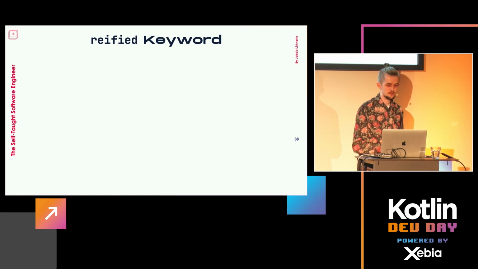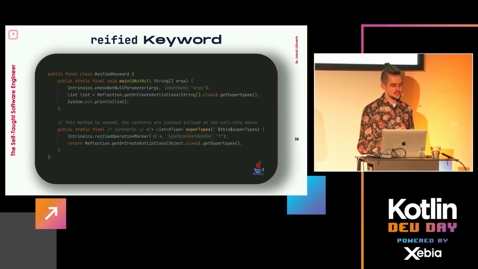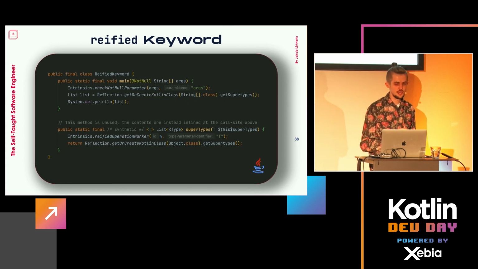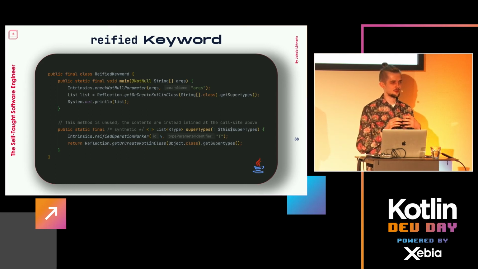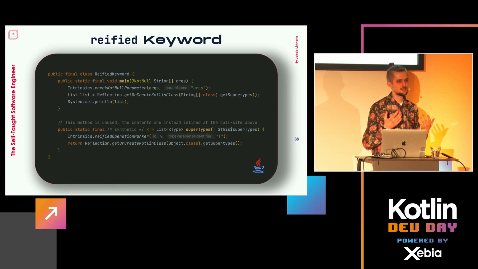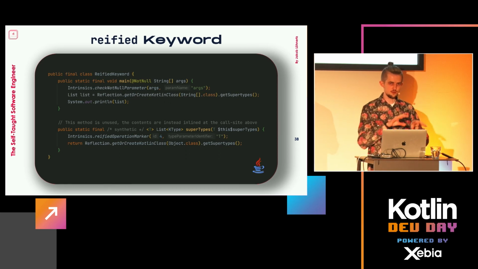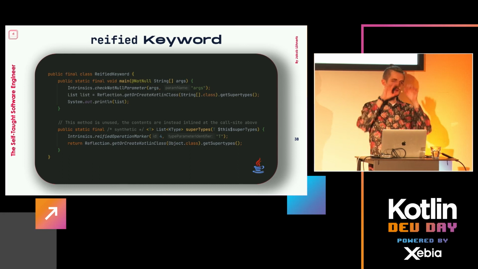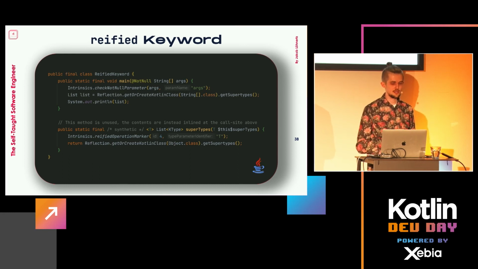So this is represented in the following way. Quite simple again, actually. All of these are pretty simple if you think about it, but clever as well, the way they pulled it off. What it will do is, for every single call side of this extension function, it'll just hard code the type that was called with there. And that's of course also why we need the inlining. So inlining, if you're not aware, is that you move, copy paste, so to say, the whole method body into the call side. You see here the method at the bottom actually is not even called.